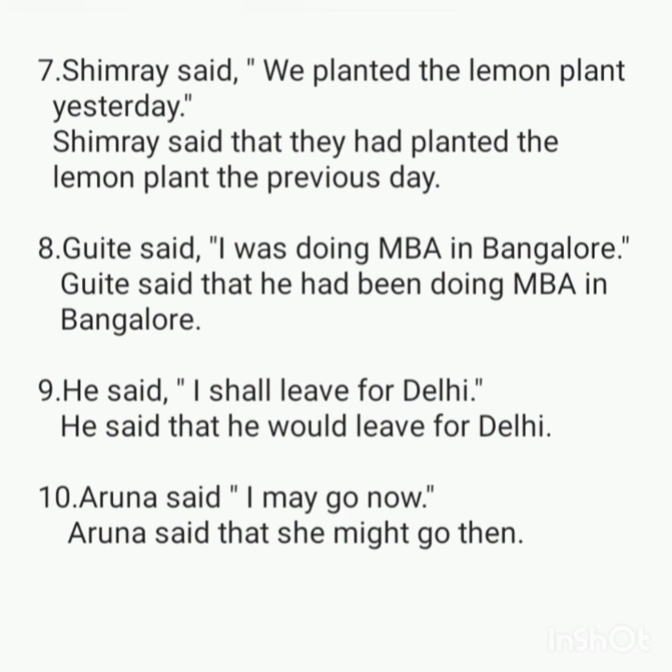Number 8. Guite said, I was doing MBA in Bangalore. The verb of the reported speech is was doing, which is past continuous tense. And we will change into past perfect continuous tense according to the formula. Let us try now. Guite said that we are going to replace I with he because Guite is a male. Was doing will change into had been doing MBA in Bangalore. Guite said that he had been doing MBA in Bangalore.